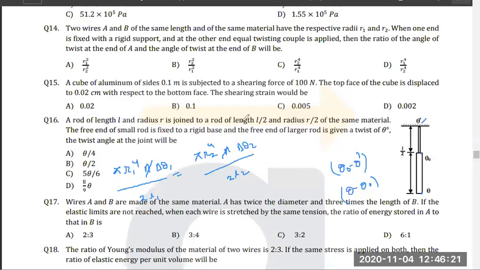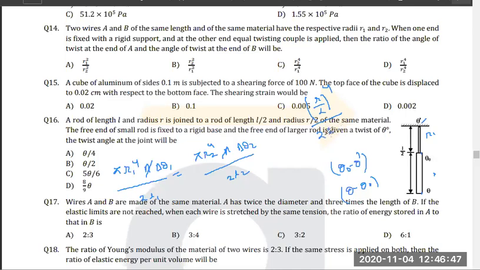So let's put it. I'll just assume this is R1, this is R2, or L1, L2. It is given that R is half, so R1 is half of R2. So pi will get cancelled. So R by 2 to the power 4 divided by length, and length is also half.